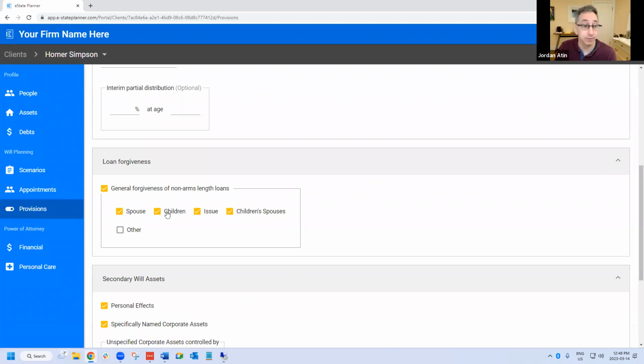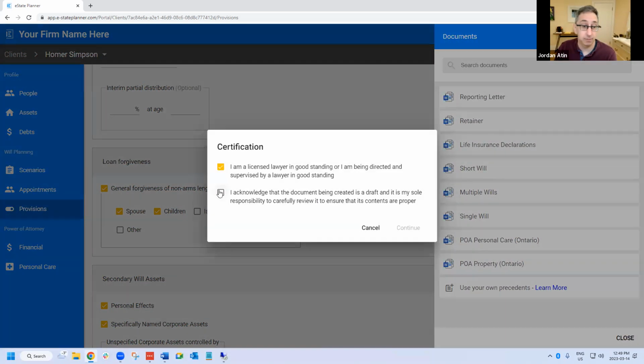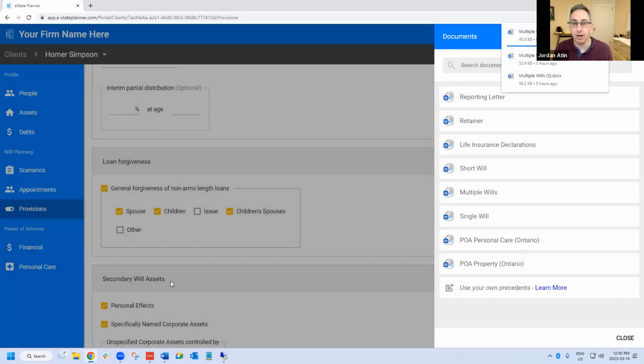I'll just show you kind of what you might do here. I'll just generate a will here, and we can go back to that in a second. So then what we've got here is now the secondary will assets. Everything up to this point is applicable for all wills. Okay, the secondary will assets, and we're going to move these eventually to another place, so they're only to deal with secondary will. But what you're picking here are definitions.